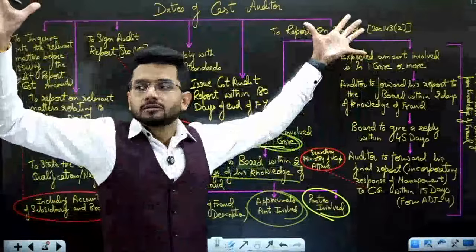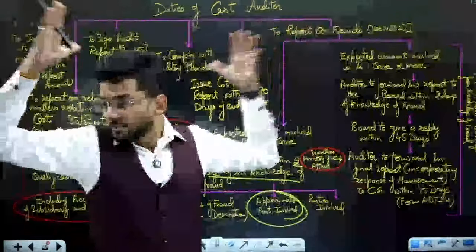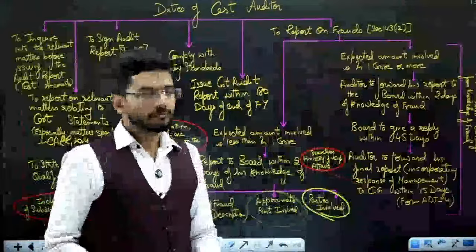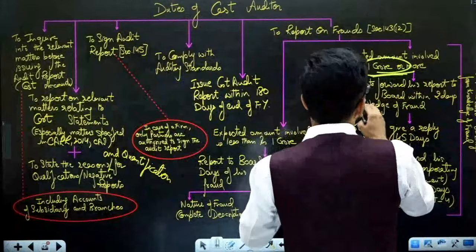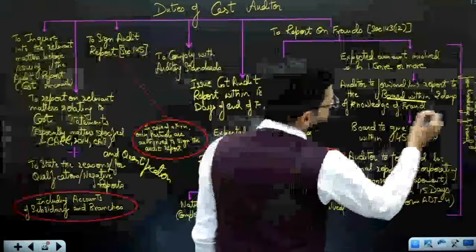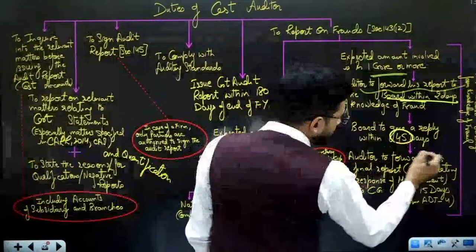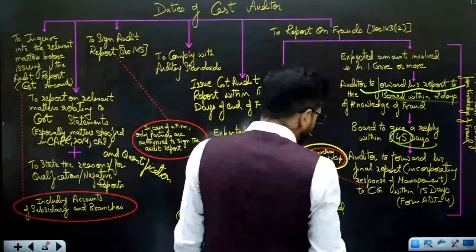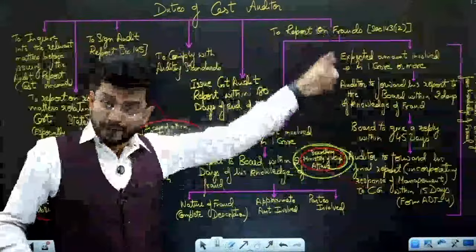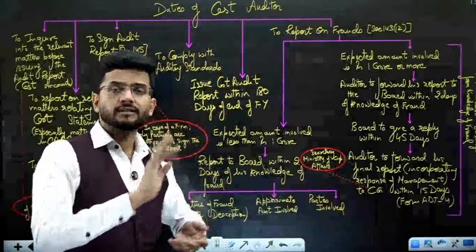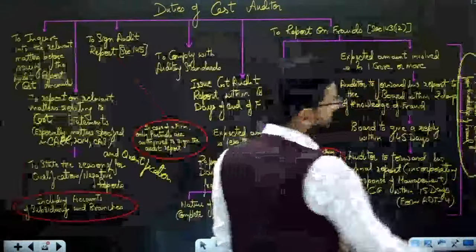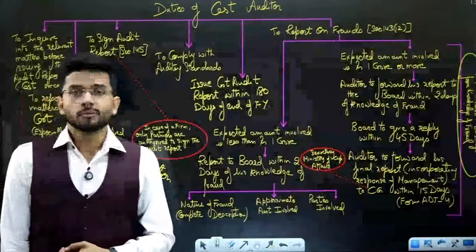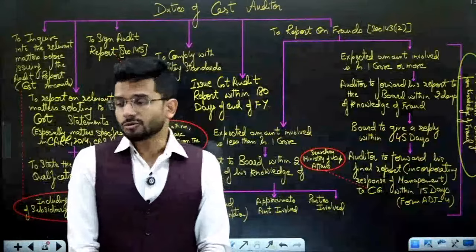But if fraud is big fraud, more than 2 crore rupees involved, then the expected thing is that the auditor should forward his report first to the board of directors. Then within the next 45 days, he should forward the report to the Secretary, Ministry of Corporate Affairs. So if it's a big fraud, first report it to the board of directors, then report it to the ministry. The latest time given is 60 days, max 60 days, for the auditor to report the fraud to the ministry.